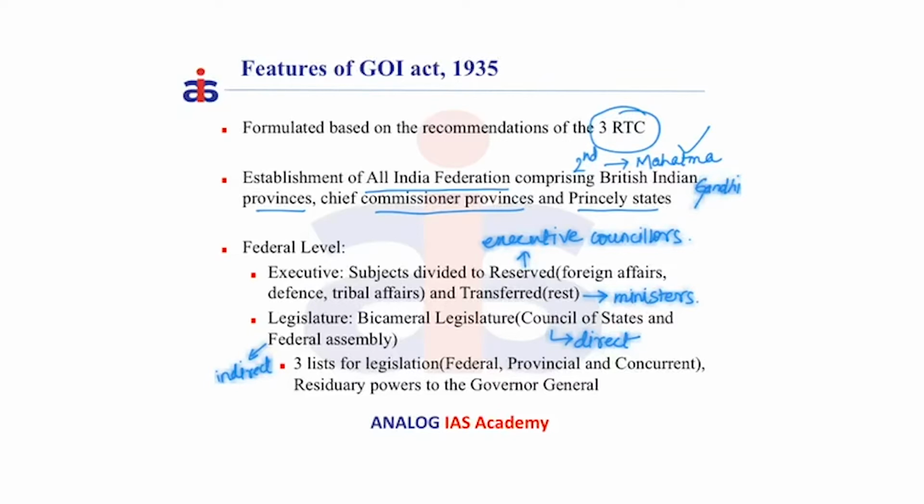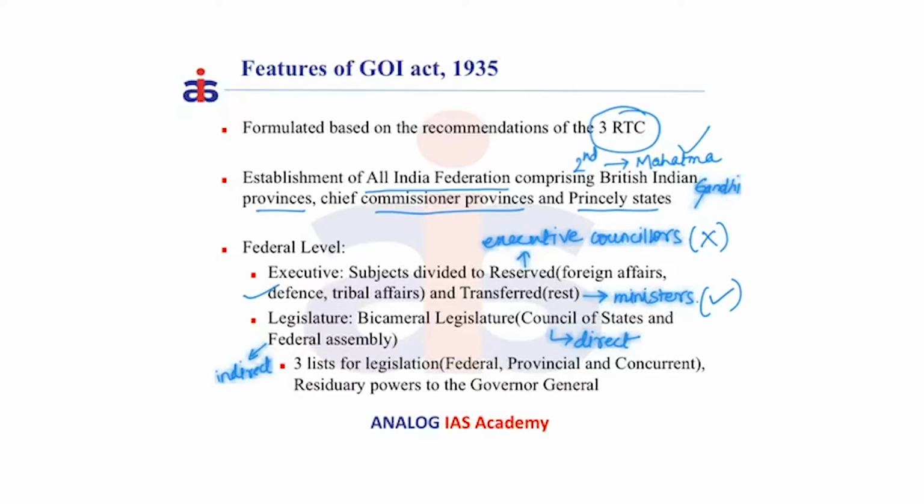On the part of executive, the subjects were divided into reserved and transferred. The reserved subjects include foreign affairs, defense and tribal affairs. These were to be administered by the Governor General of India on the advice of Executive Councillors. These Executive Councillors are not responsible to the Federal Assembly, while the transferred subjects are to be administered by the Governor General on the advice of the ministers who were responsible to the Federal Assembly.